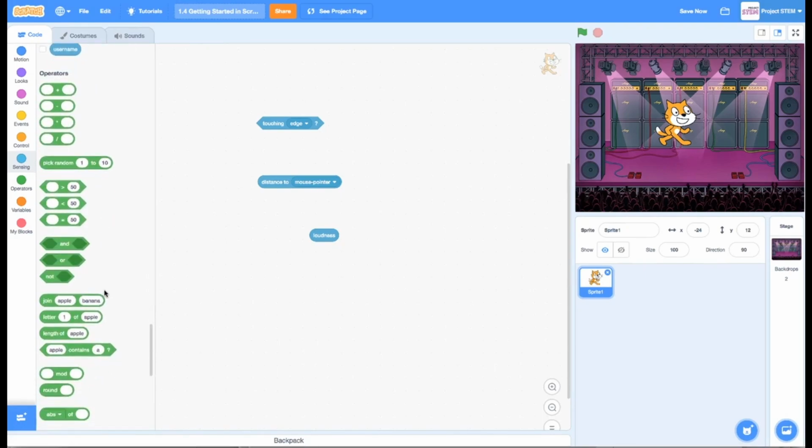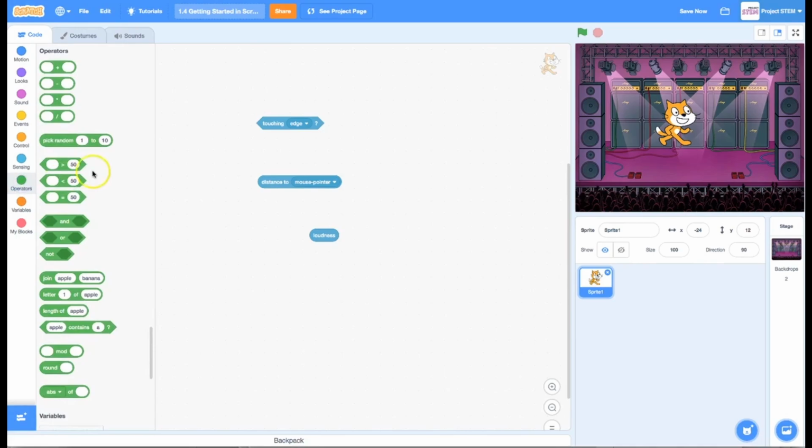When we keep scrolling down, or again, you can click to operators, we find the next set of values that allows our sprite to interact with its environment. And you see your standard math operators. We see our add, subtract, multiply, and divide. And of course, the order of operations certainly applies. So if you're doing a multi-step operation, you do have to remember the order of operations when you put your equation together.